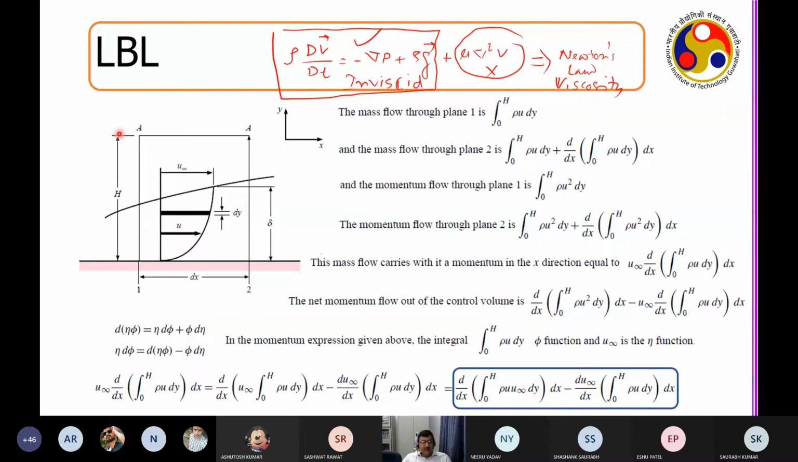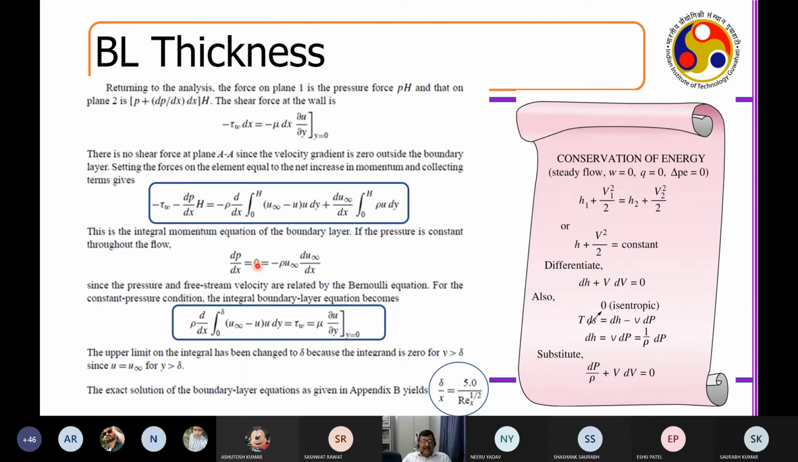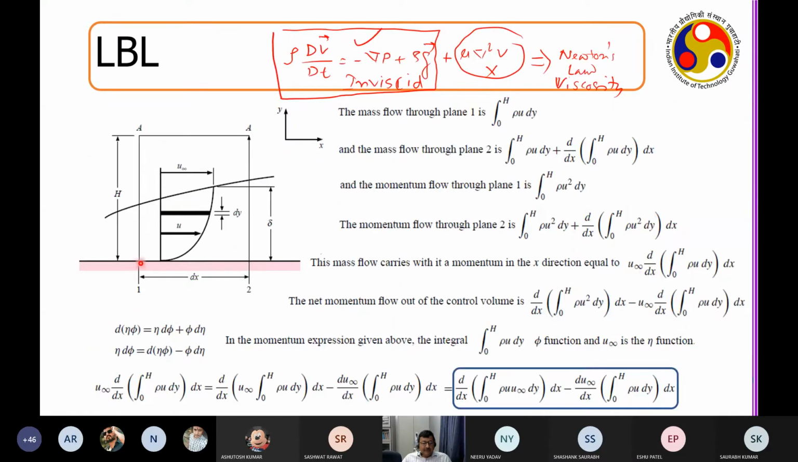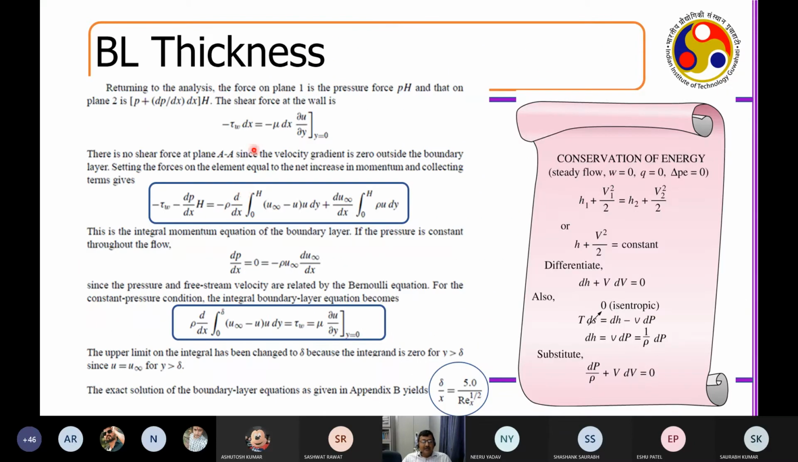Now I have taken into account this part and that part, the mass and the momentum. Now I take care of, first, this 1-2 plane. In that 1-2 plane, what is the shear stress that I have from Newton's law? Tau W is what? Mu into du dy. So tau W into dx.